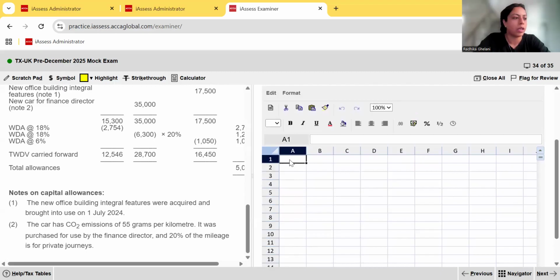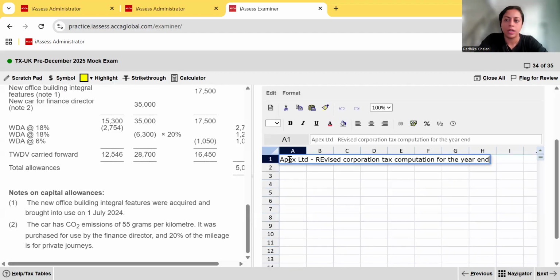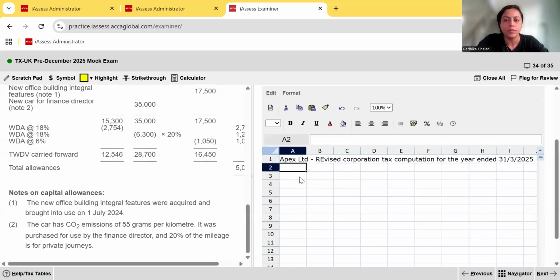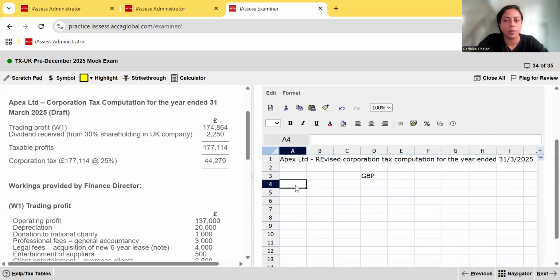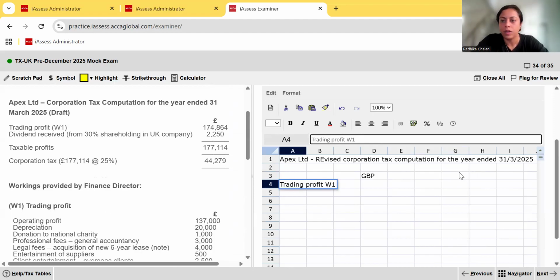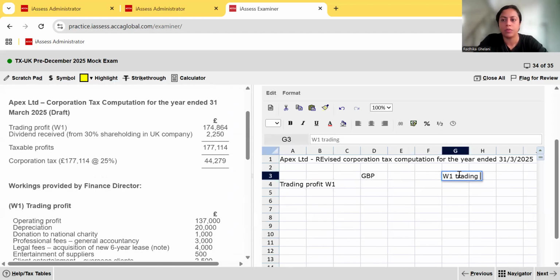We come to our cell here. We're going to write the company name, Apex Limited, revised corporation tax computation for the year ended 31st March 2025. The first thing we start with is the trading profit, isn't it? Yes, trading profit. Trading profit is going to be a working, obviously. Working one. Come to the side, put that working one, trading profit.